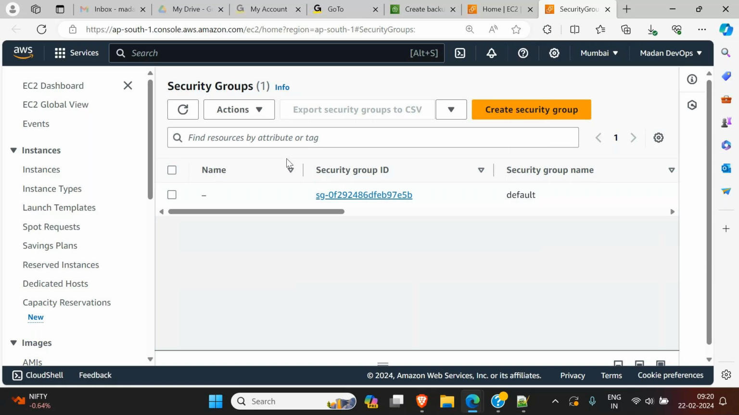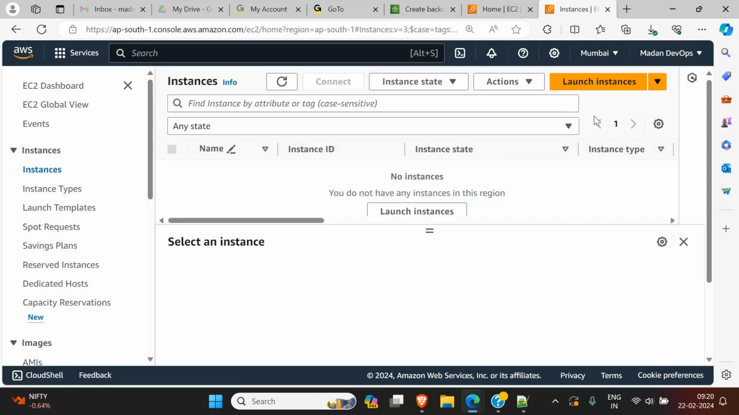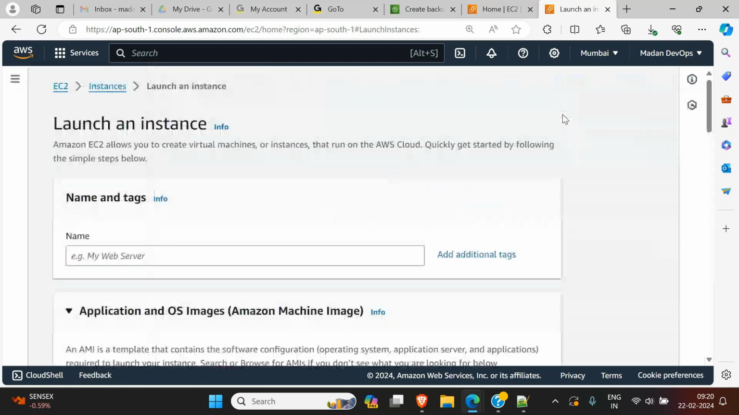Charges will not apply that much, but if you have 15-20 security groups, better to clean them. Okay, one default, this one you should never delete. Anyway, go to instances now, launch instance, and be careful, don't be careless.